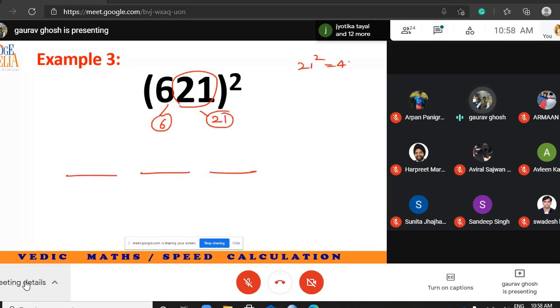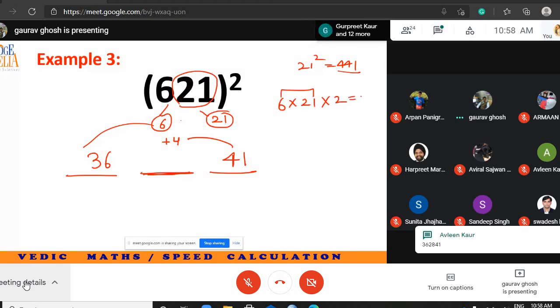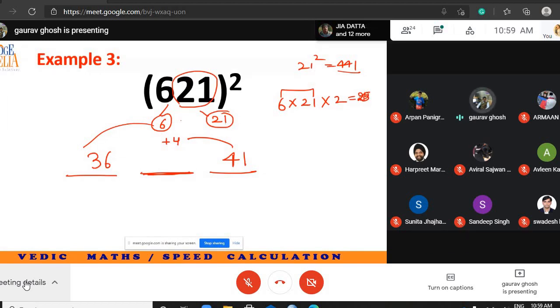So I make 3 spaces. 21 square is equal to 441. So I cannot write 441, I will write only 41 here and shift the 4. Here I will write 6 square, that is 36. What should I be writing in the middle? 6 into 21 into 2 is equal to 6 into 21, which is 126, so 252. So I write 252 here.